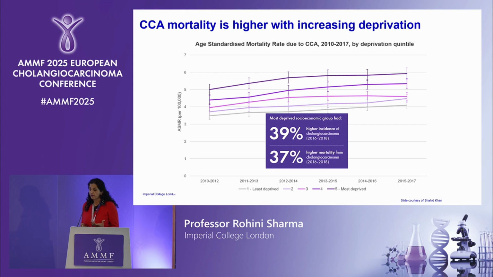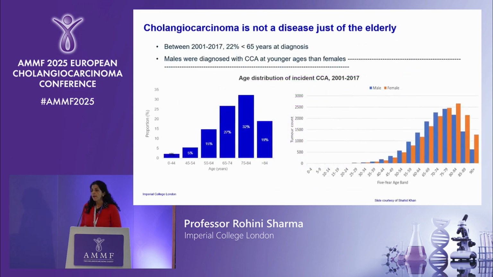And I think that speaks a lot for what we need to do in terms of equality and equity of healthcare services. And like I said at the start, initially when I was reading about this, and when you read everything, it says that it's a disease of the elderly, but actually work from the AMMF and what Professor Khan has shown is that 22% of patients were actually diagnosed at less than 65 years, and men tended to be diagnosed younger than women. And this is what's illustrated in these bar graphs here.